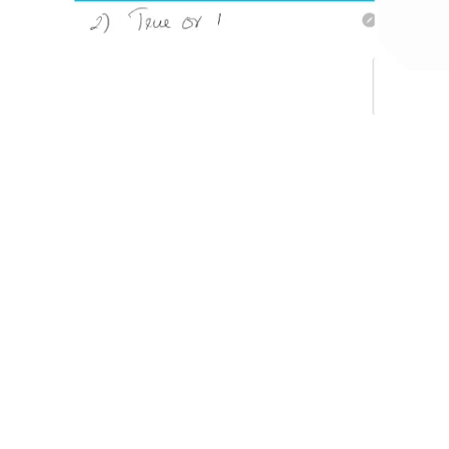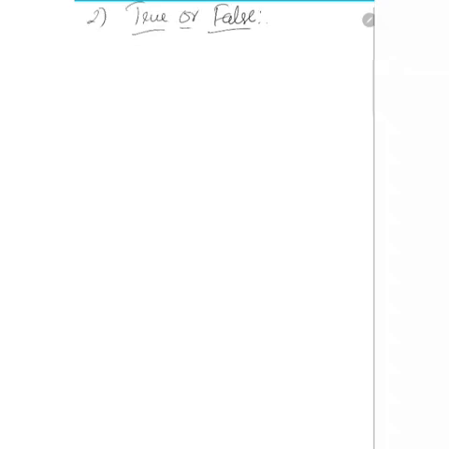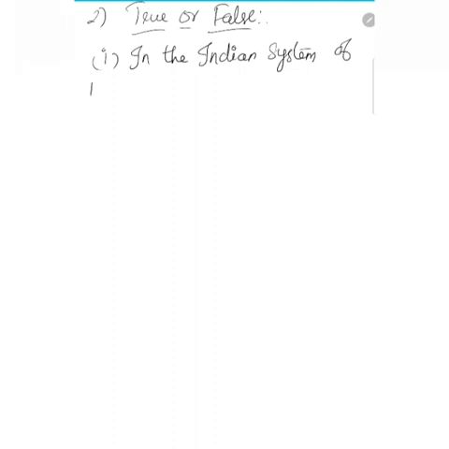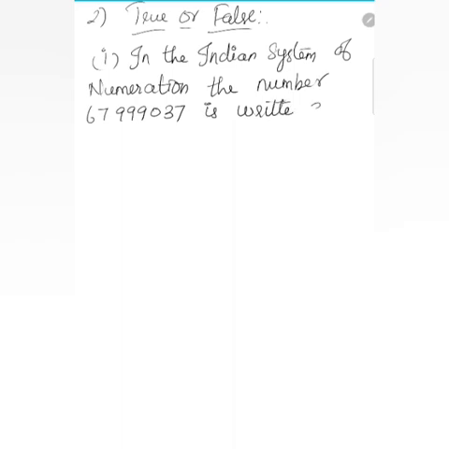The first question: in the Indian system of numeration, the number 679999037 is written as 6,79,99,037.